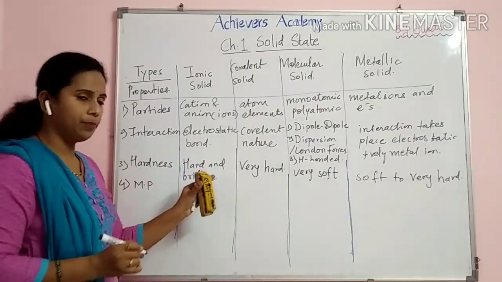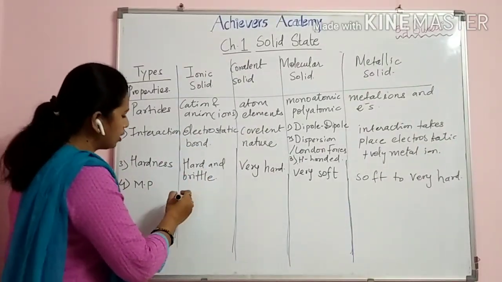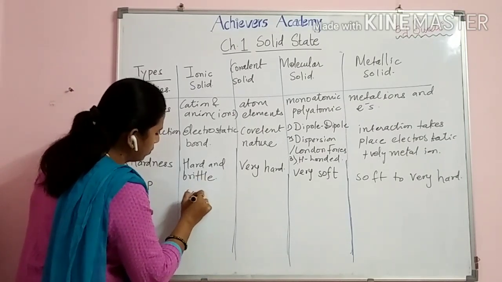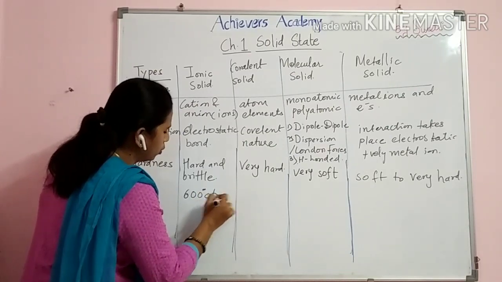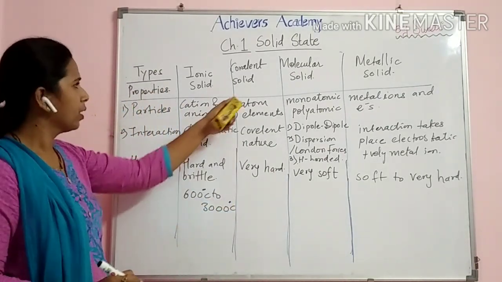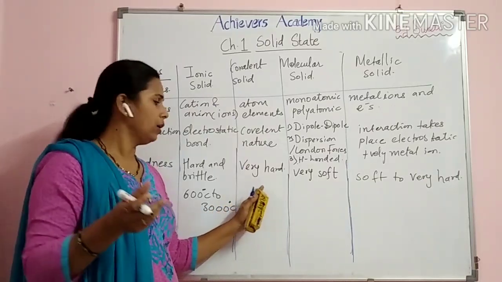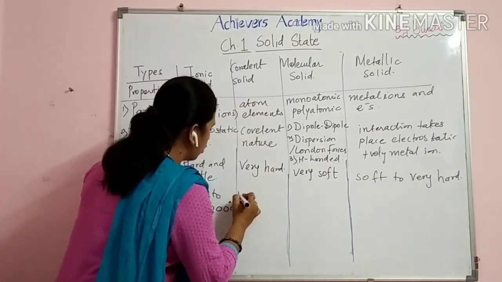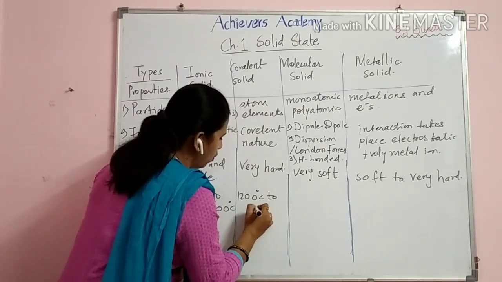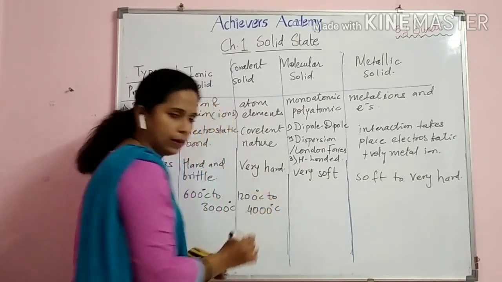So the next point is the melting point. For ionic solids, hard and brittle, the melting point is from 600 to 3000 degrees centigrade, whereas the covalent ones, they are very, very hard, so it is from 1200 to 4000 degrees centigrade.